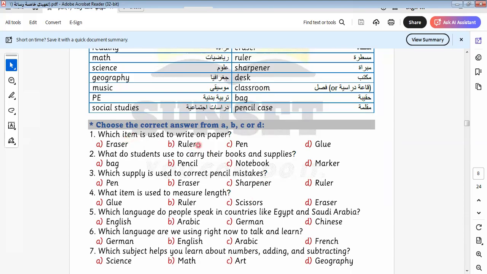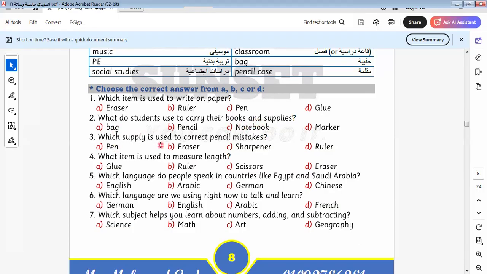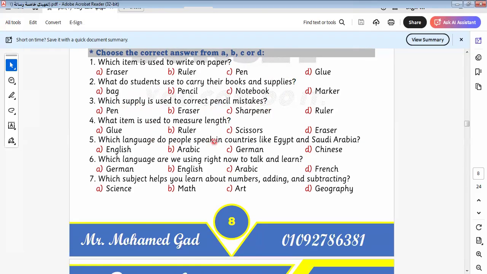Which item is used to write on paper? Which one? It will be here pen. What do students use to carry the books and supplies? Something that students use to carry the books and supplies. It will be bag. Which supply is used to correct pencil mistakes? It will be here eraser.